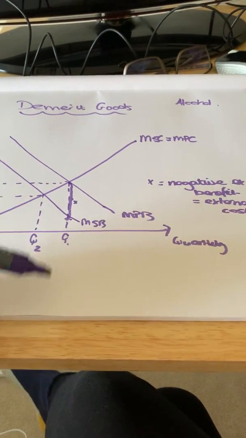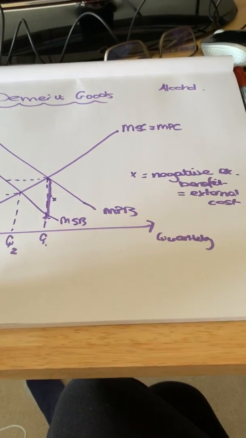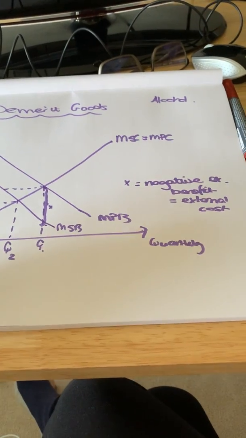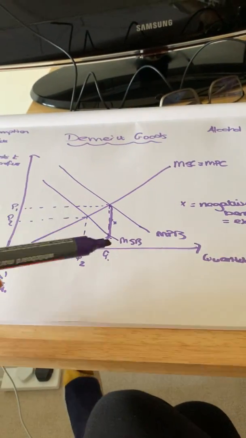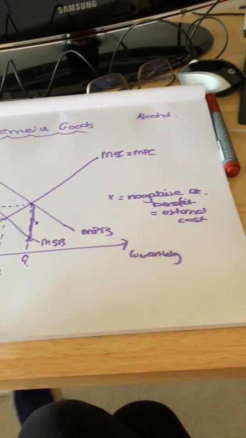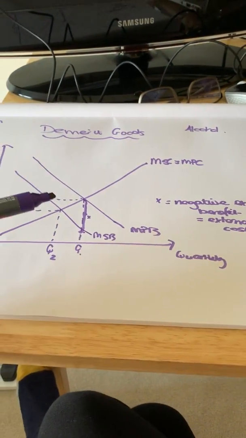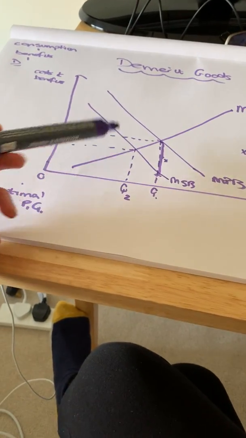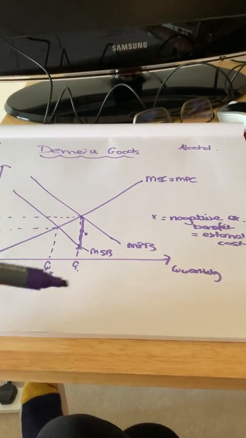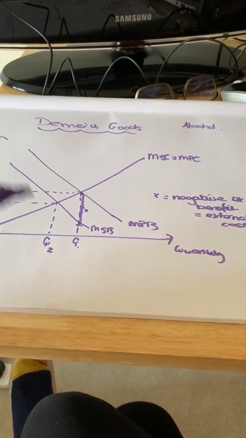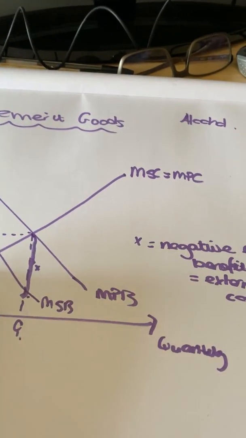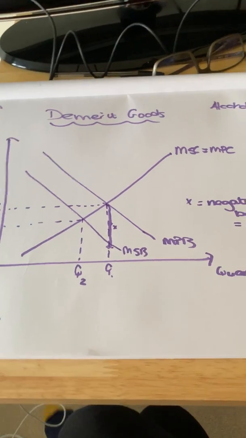So in this case, consumers overestimate the benefits of drinking because they don't consider those long-term implications. So in a free market, we've just got too many scarce resources allocated to the production and the consumption of alcohol. So what happens is the government steps in to try to internalise that externality. So it could be taxation to make drinking more expensive. All of these we're going to be looking at over the next few lessons when we look at government intervention.